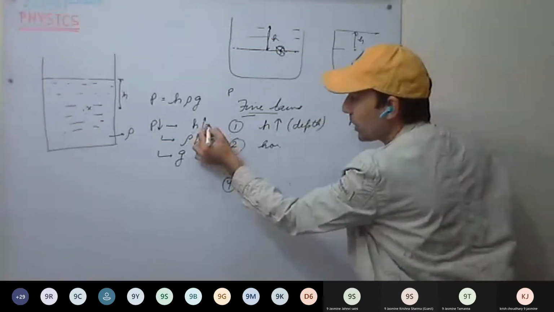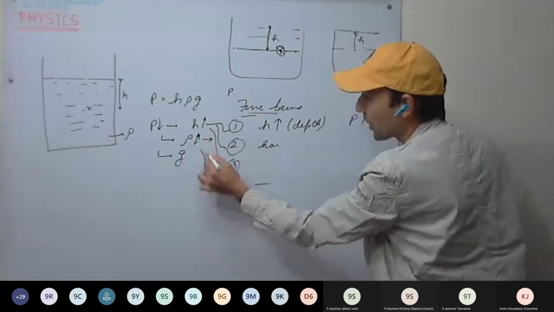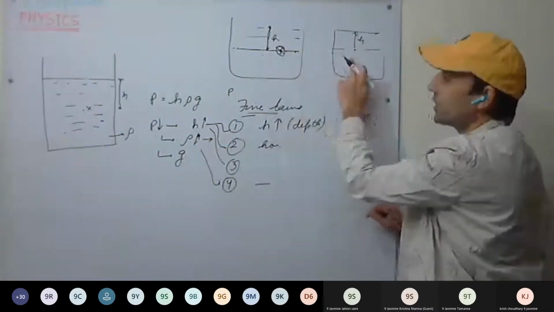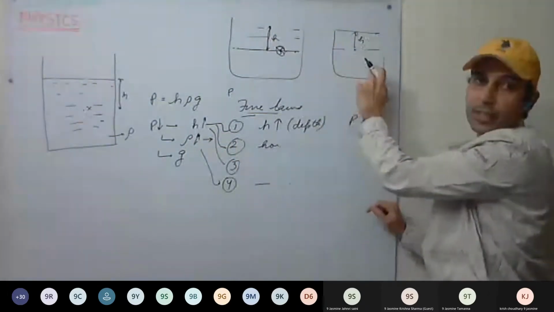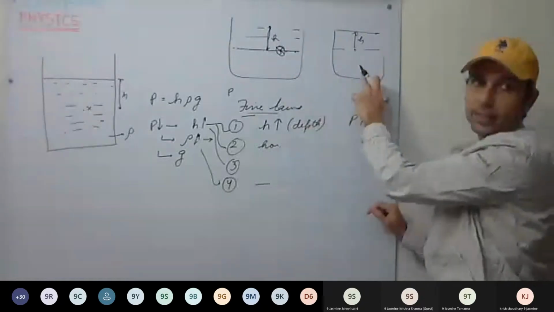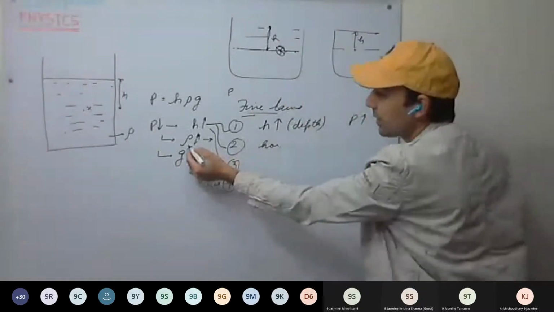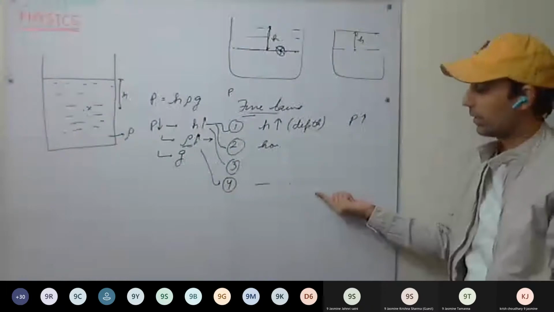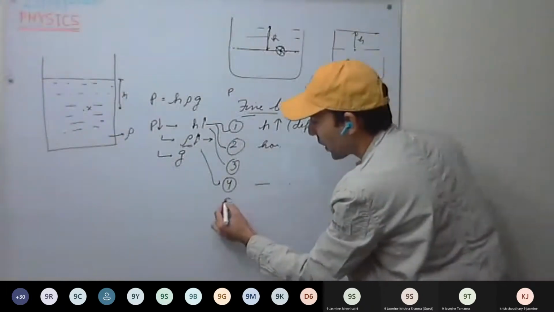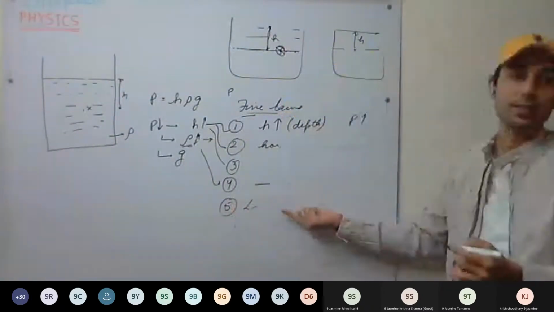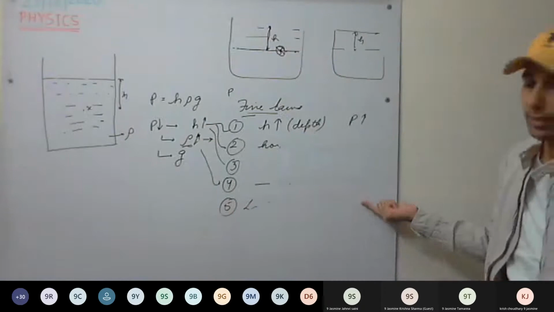Pressure is different at the same depth in 2 different liquids as density is different. This is clear.